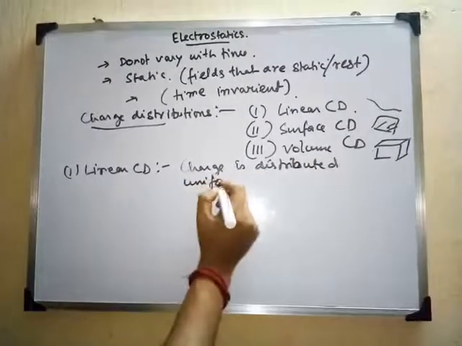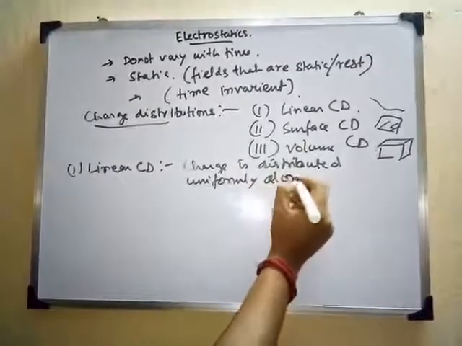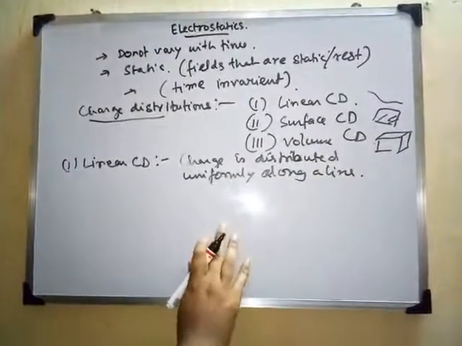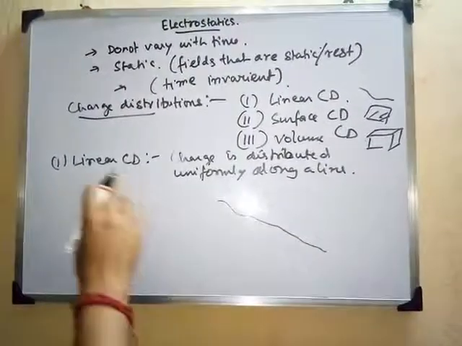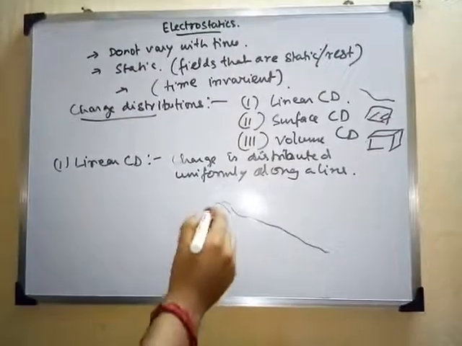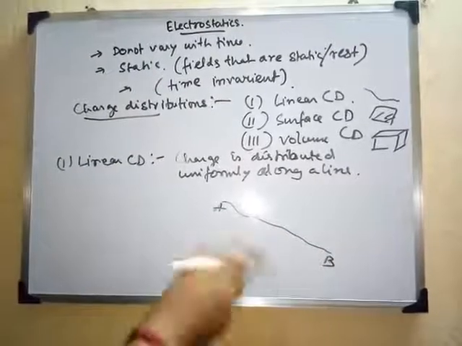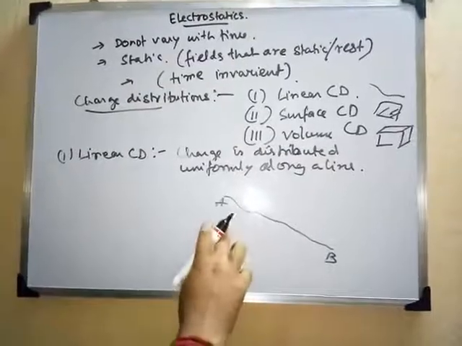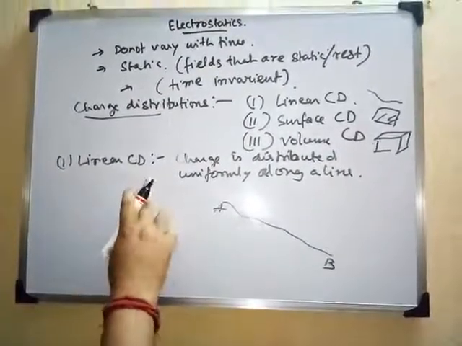Suppose there is a line, this is your A, this is your B. Be it a bent line or a straight line, whatever the line can be, the amount of charge distributed uniformly between A and B is your linear charge distribution.